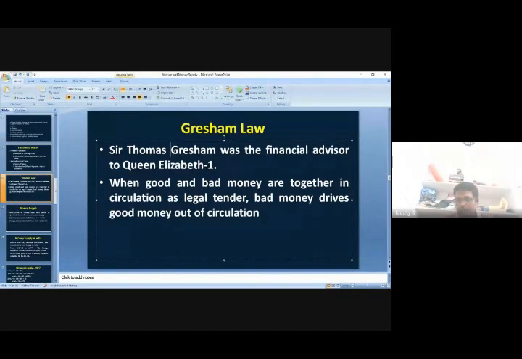Whenever we are discussing the economics of a particular topic, one or two formulas, laws, principles or theories become very popular. For example, when we discussed inflation, there is the Phillips curve. When we talk about development economics, there is the Lorenz curve and Gini coefficient.